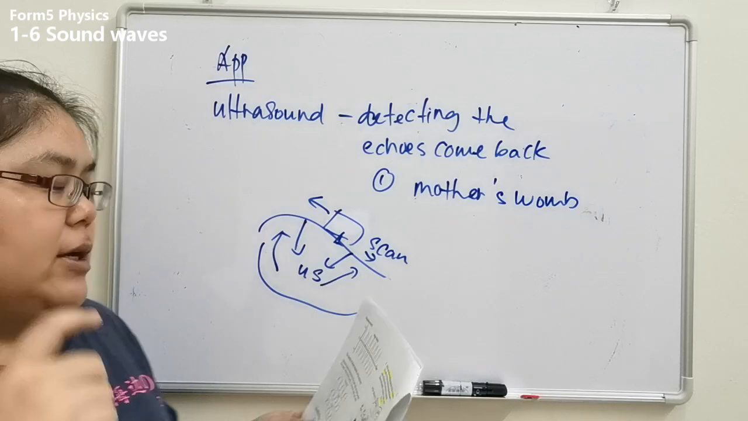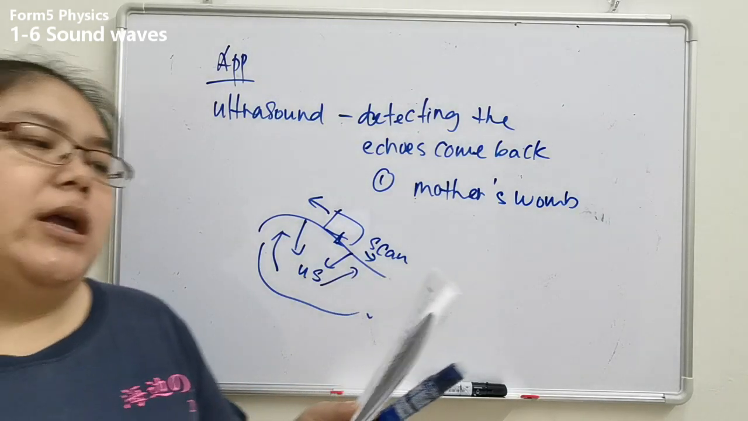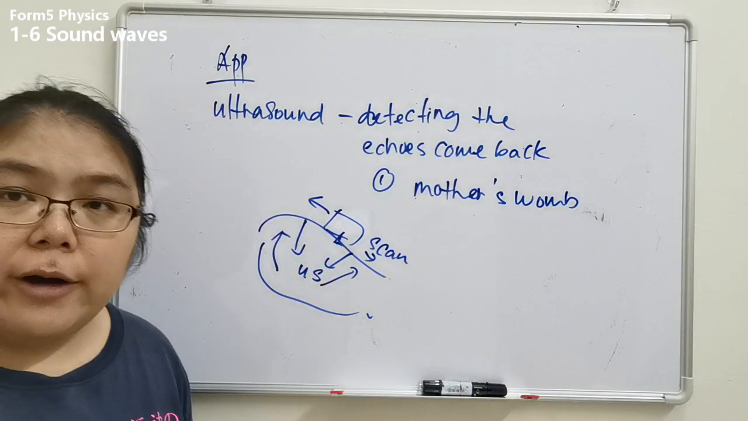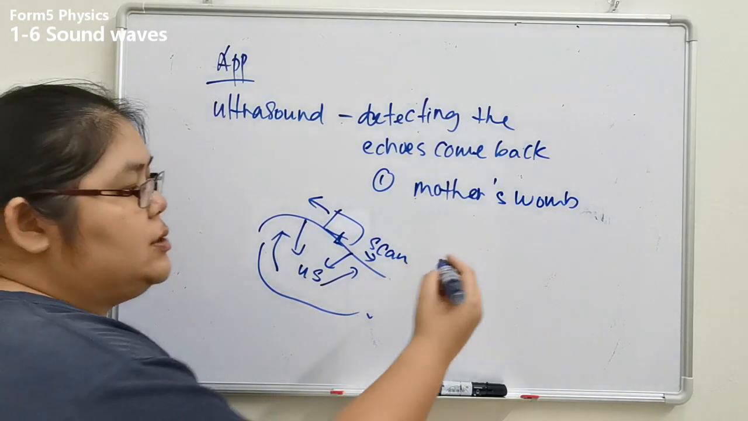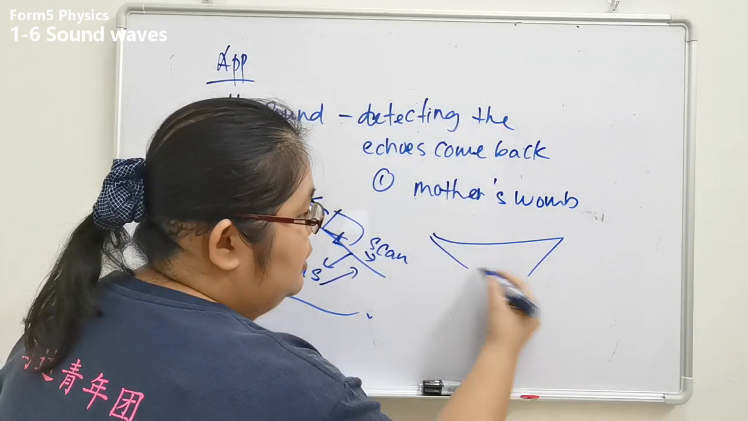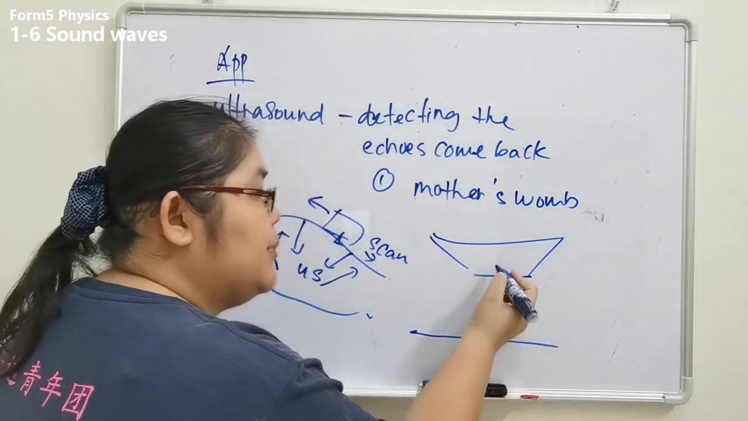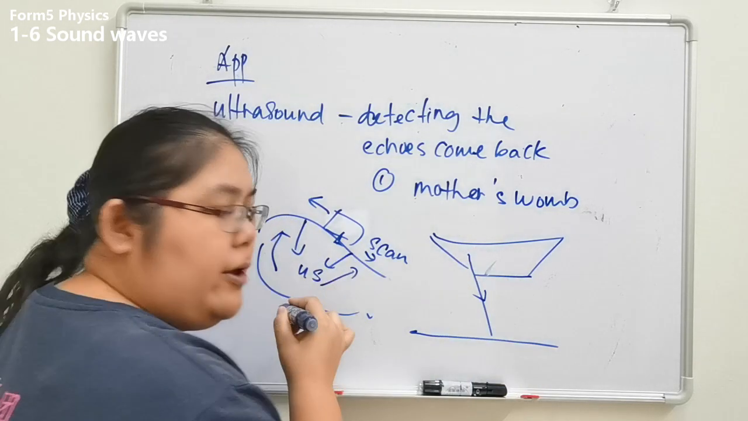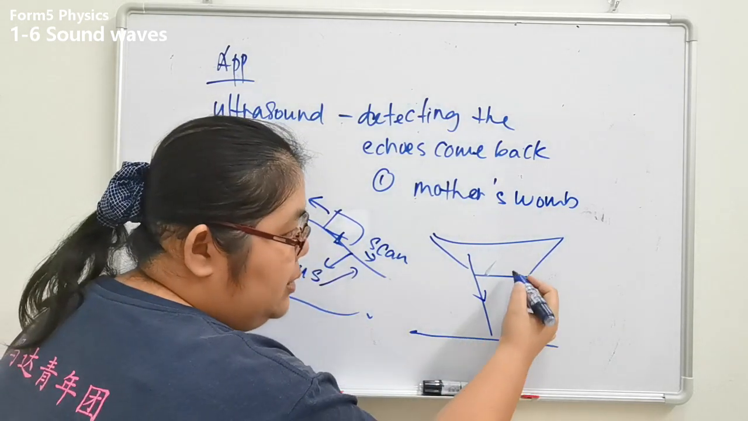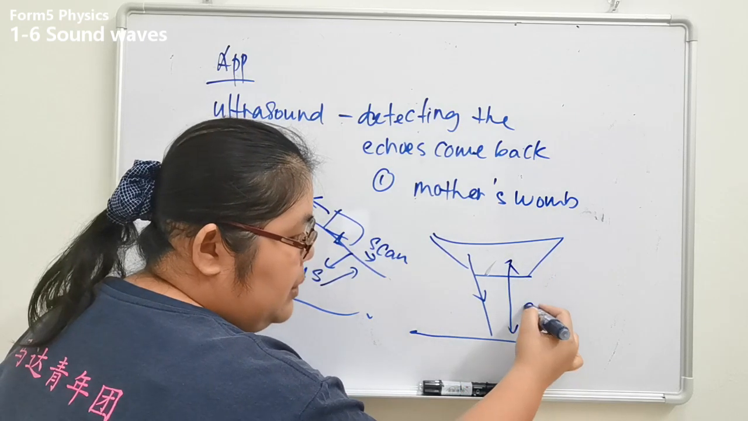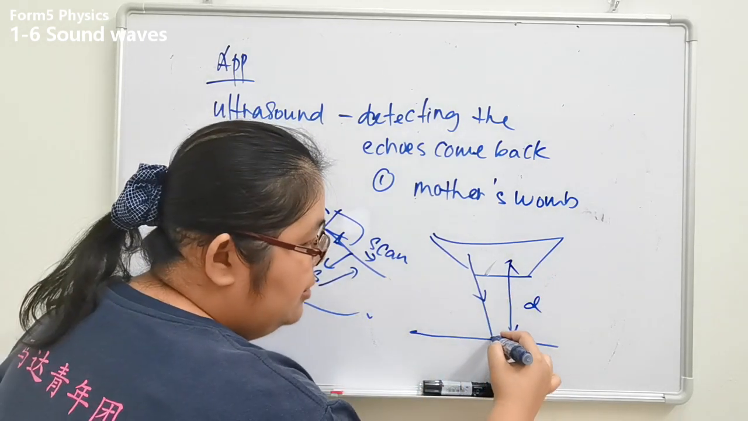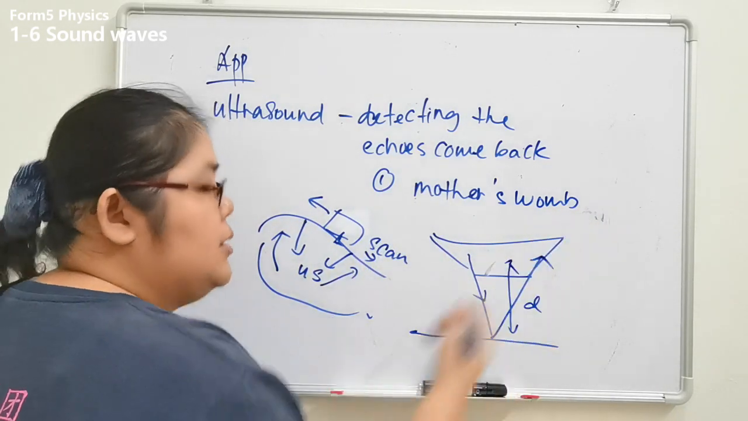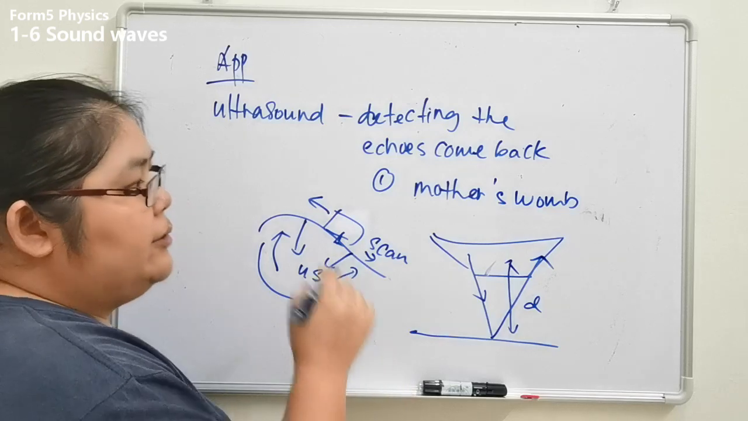The second one is the echo sound. They are using echo sound to find out the depth of the seabed. This one is your ship, this one is your seabed. That means you need to send the sound wave and detect the depth. After that, it will be reflected back up. So you send and it comes back up.